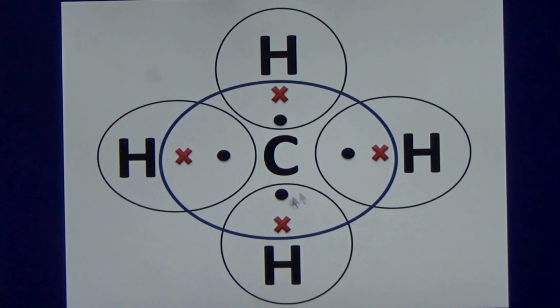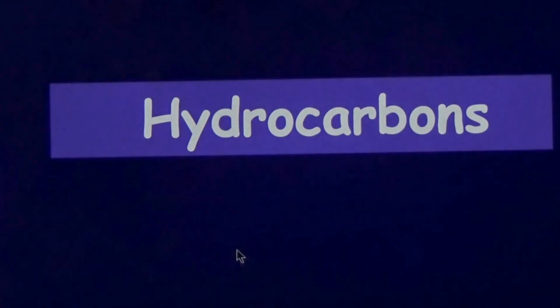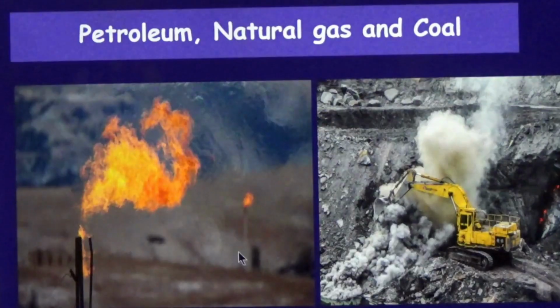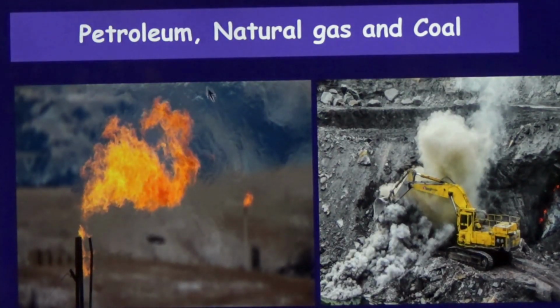So one pair of electrons is shared between carbon and hydrogen. Therefore hydrogen gets its requirement of 2 and carbon gets 8. This creates hydrocarbons, which are compounds of only hydrogen and carbon. A lot of them can be found in petroleum, natural gas and coal. They make very great fuels.